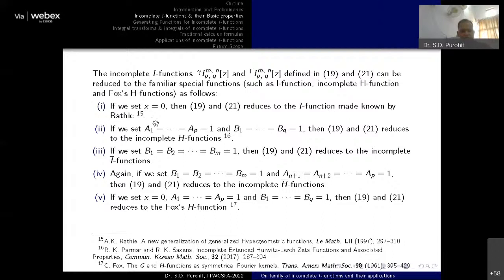If we put a1, a2, ap equal to 1, b1, b2, bn equal to 1, it will be converted into an incomplete H function because it is an immediate generalization of this one. Further, if we put b1, b2, bn equal to 1, it will convert into an incomplete I bar function. And these are a few more special cases of this function. So we can say this particular incomplete I function is a very much generalized version of the special functions.